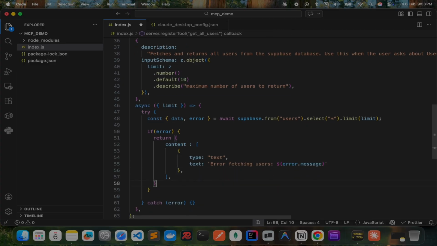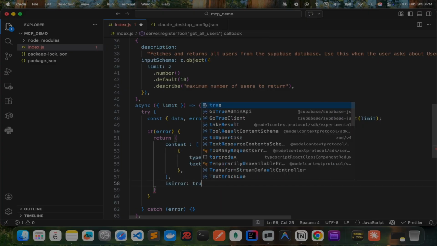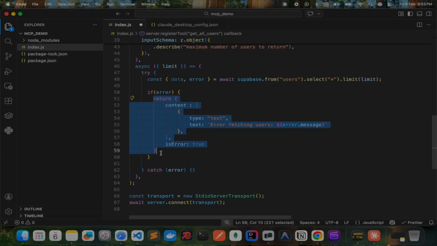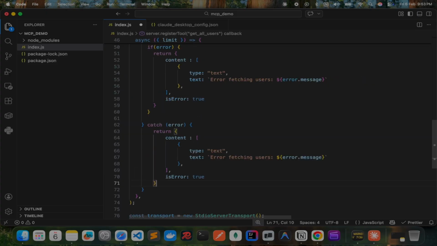Okay, and also isError to true, and we'll copy the same thing in catch block, and we'll just change the text a little bit, remove this part,